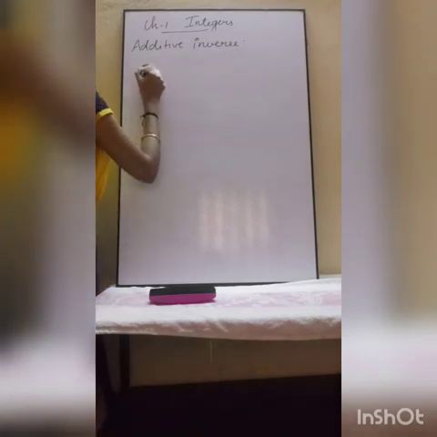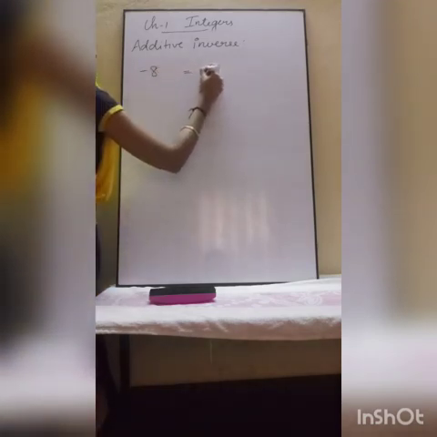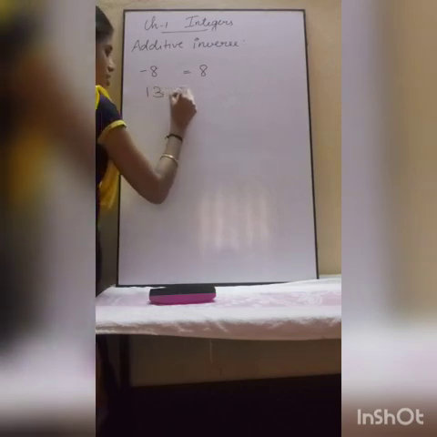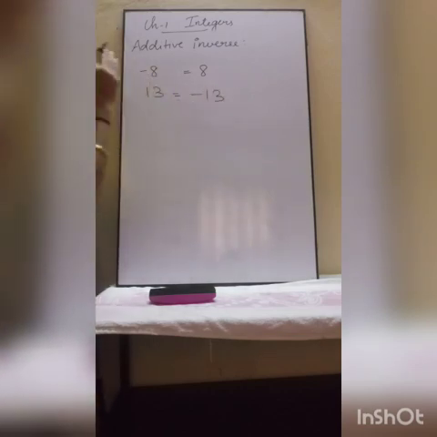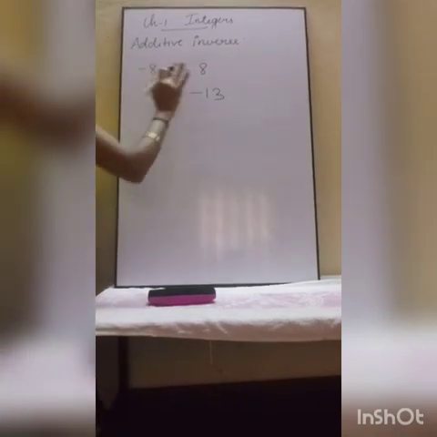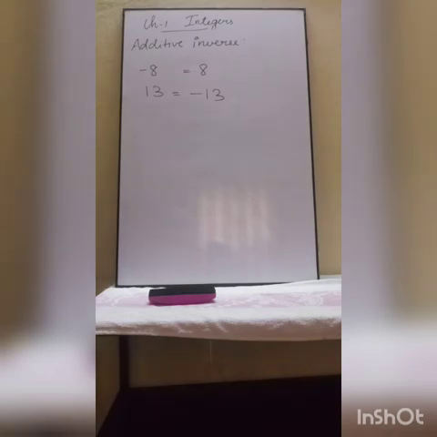So, additive inverse of minus 8 is plus 8. Additive inverse of 13 is minus 13. If plus is given, you will write it in minus. If it is given in minus, you will write it in plus. Understood what is meant by additive inverse? So this is one of the properties of integers.